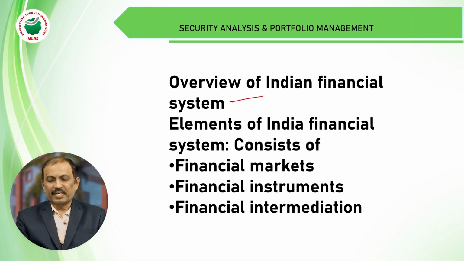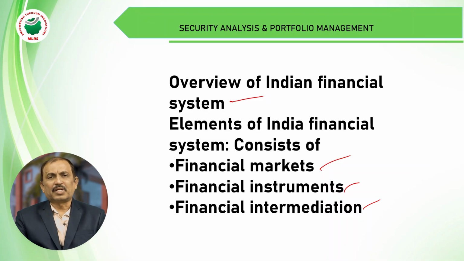The elements of the Indian financial system consist of three types. The first is the financial markets, the second is the financial instruments, and the third is the financial intermediaries. What are financial markets? These markets provide opportunities for exchanging investments from one person to another. We can divide these markets into two types: one is the money market and the second is the capital market.